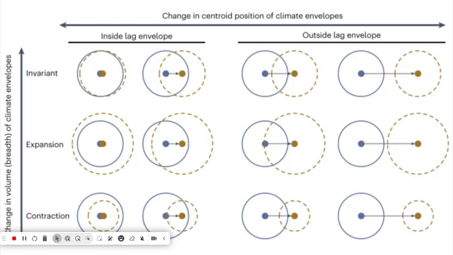They created a chart representing the possible differences between the lag and post-lag phases as a result of changes in climate. The vertical axis shows the changes in the size of the post-lag phase, the brown dashed lines, from the lag phase, the blue solid lines. And the horizontal axis shows the change in centroid position of the climate space. This chart tells us if there is a correlation between the transition from the lag phase to the expansion phase in climate. When species arrive to areas with a climate that is not ideal, it might increase the lag phase more than expected. But if species are able to travel to areas with more ideal climates, it could lead to the transition between the lag phase and expansion phase.